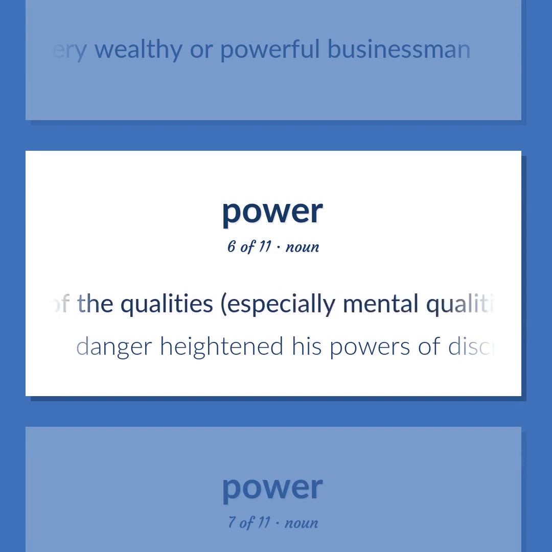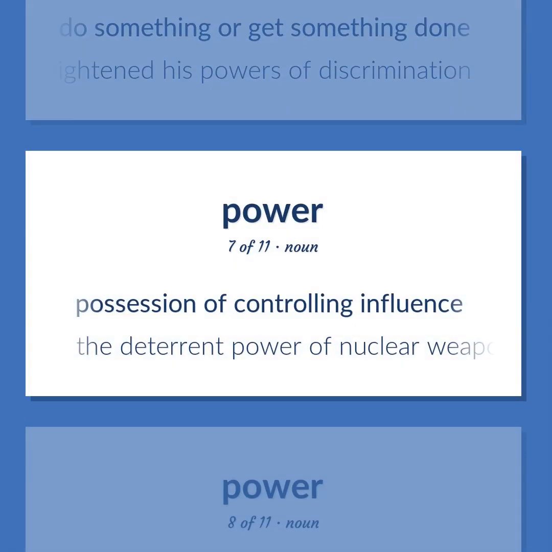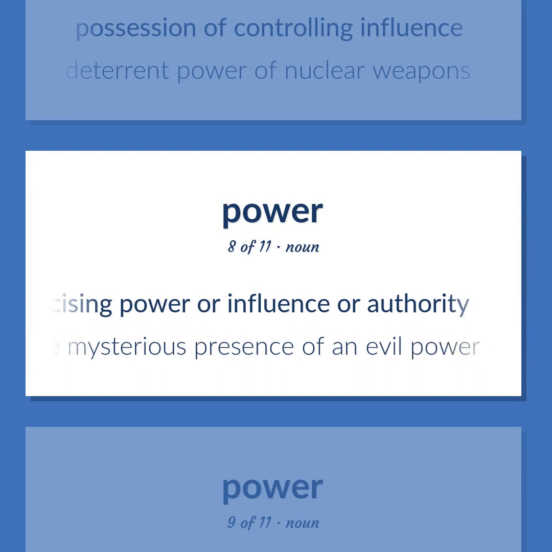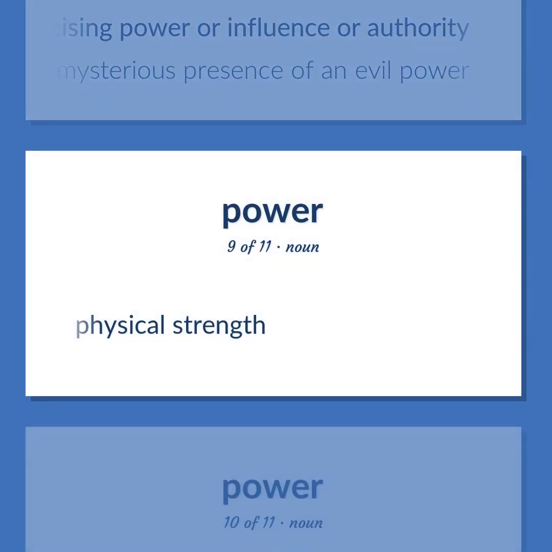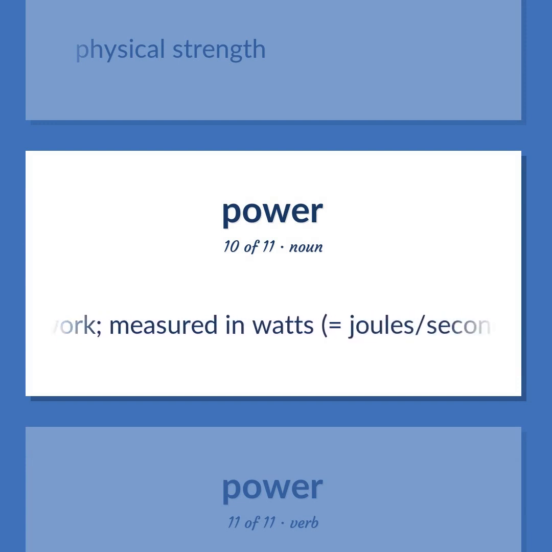Possession of the qualities, especially mental qualities, required to do something or get something done. Danger heightened his powers of discrimination. Possession of controlling influence. The deterrent power of nuclear weapons. One possessing or exercising power or influence or authority. The mysterious presence of an evil power. Physical strength. Physics. The rate of doing work, measured in watts, equals joule per second.